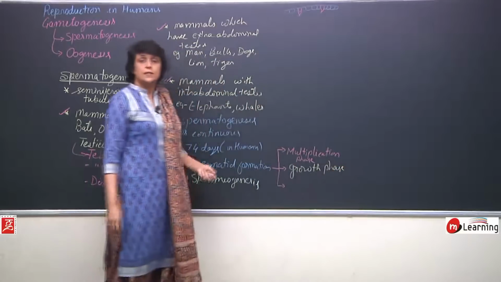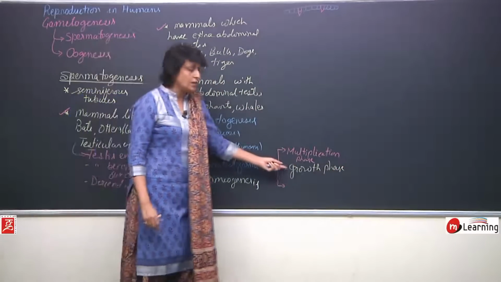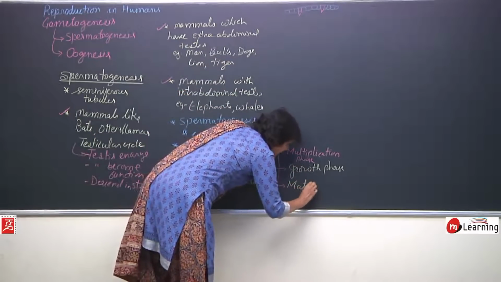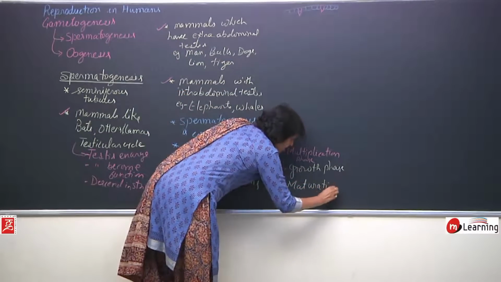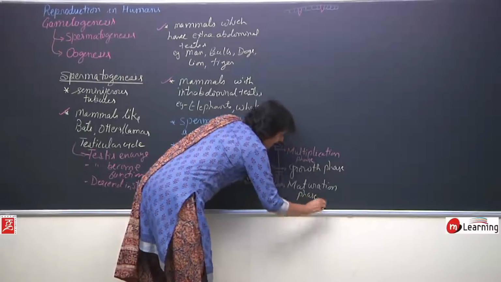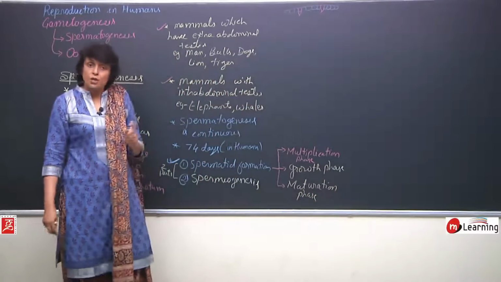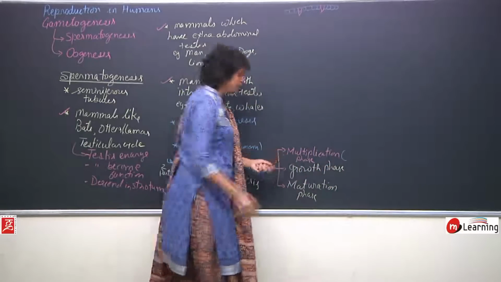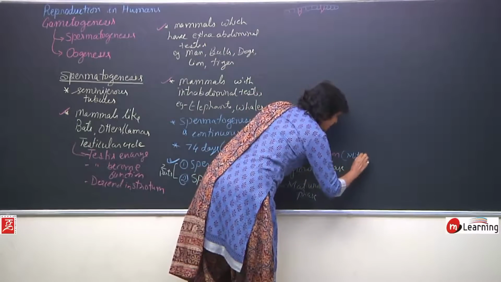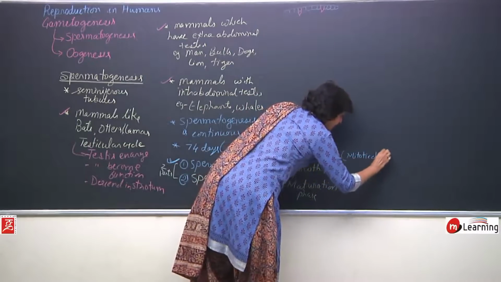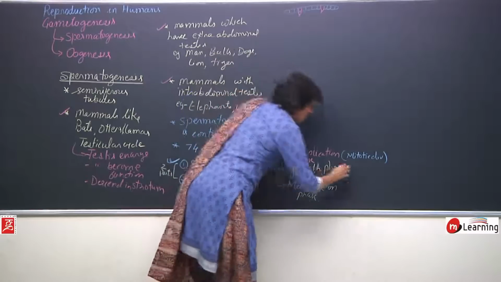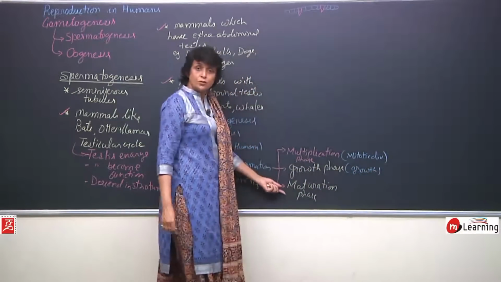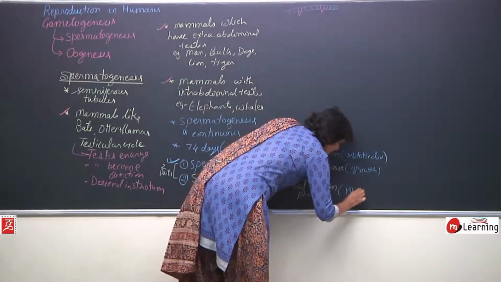As the name tells, what is going to happen in this process is simply growth, and third is maturation phase. During maturation, meiosis would take place. So let us write down what is going to happen in multiplication phase, mitotic divisions. In growth phase, growth, and in case of maturation phase, meiosis.